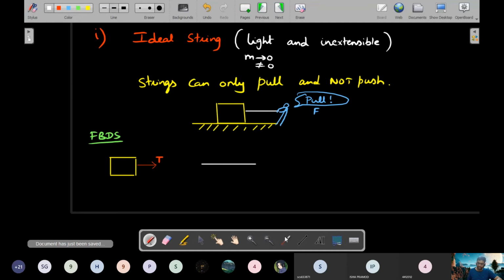Now this T acting on this block is the action, then the reaction should act on the thread here. So this should be T in this manner. And same thing, because thread is light and inextensible, mass is 0, there should be equal and opposite value of the force. So if this is T, this should be T.